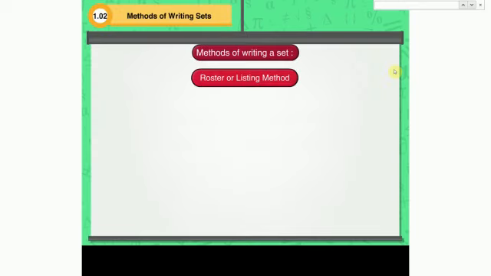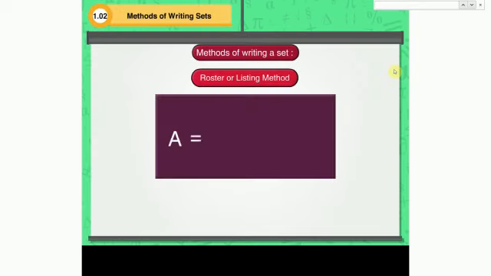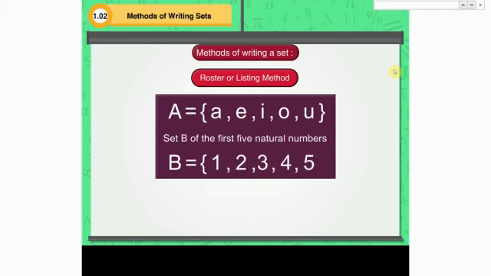Let us now consider some examples. If A is the set of vowels in the English alphabet, we write it in the roster form as follows. The vowels a, e, i, o, u are separated by commas and enclosed in brackets. First, the name of the set is written with an equal sign after it. Then the elements enclosed in brackets are written. The set B of the first 5 natural numbers is written as follows.